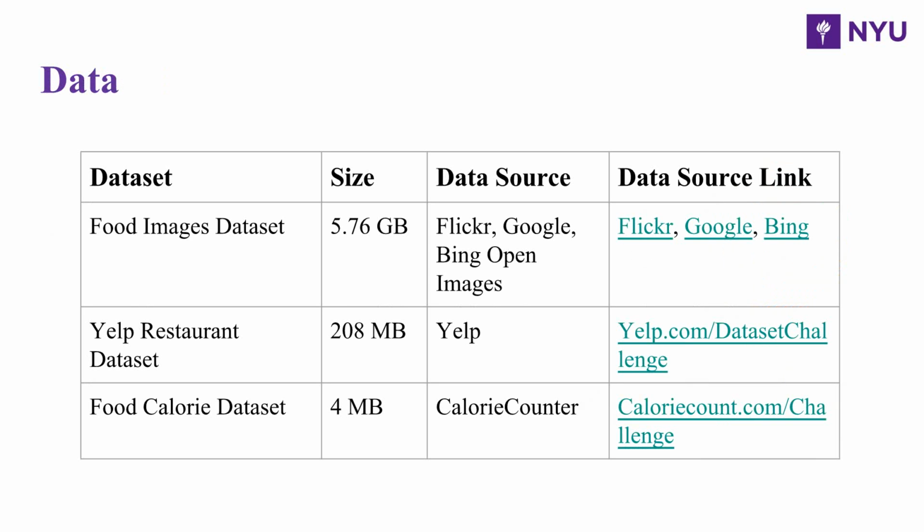Now let me tell you about the datasets. Here we are using three datasets. The first one is food image datasets. We have gathered this from various search engines like Google, Bing, Flickr. The second dataset is Yelp restaurant dataset. Yelp is known for its collection of all its data, reviews from users, etc. And the third dataset is a food calorie dataset. We have taken this from a very reliable source, calorie-count.com.